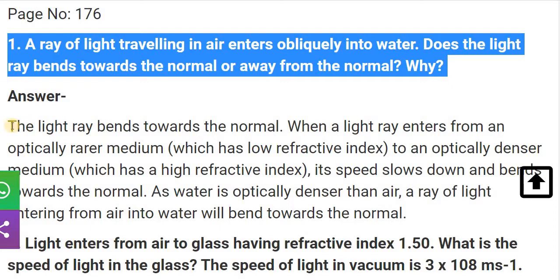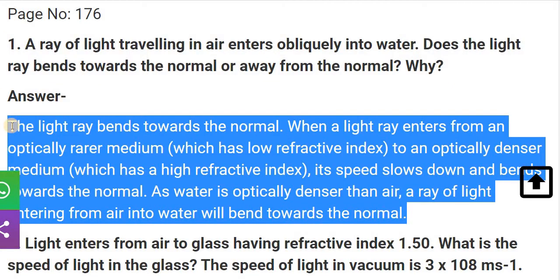Let's see the answer. The light ray bends towards the normal when it enters from an optically rare medium, meaning a medium with a low refractive index, to an optically denser medium, meaning one with a high refractive index.